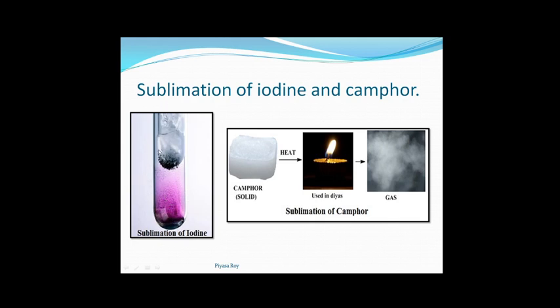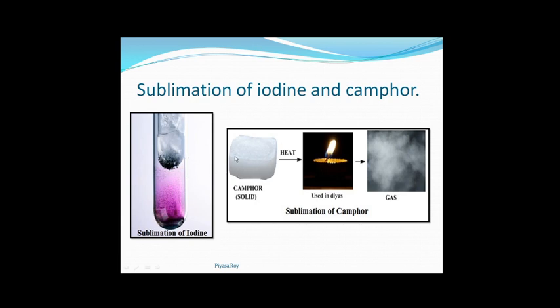Iodine will vaporize, and when it comes to the inner wall of the test tube, which is cooler than this part, it will get deposited on the inner wall of the test tube as solid iodine. That means from solid iodine we are getting iodine vapor, and the vapor will deposit after losing its temperature, or after losing the heat, on the inner wall of the test tube. So this is again a reversible change, and the composition of iodine remains the same. So this is a kind of physical change.